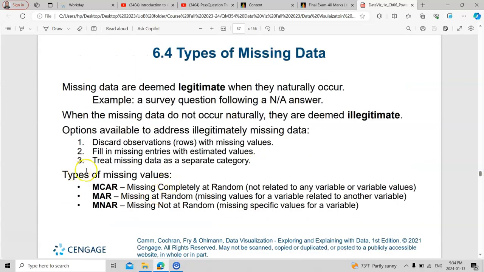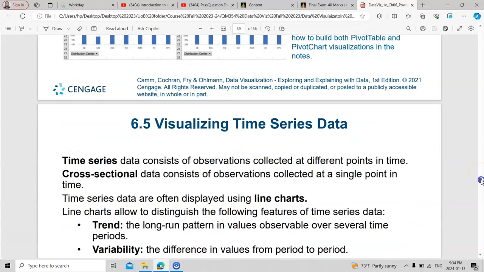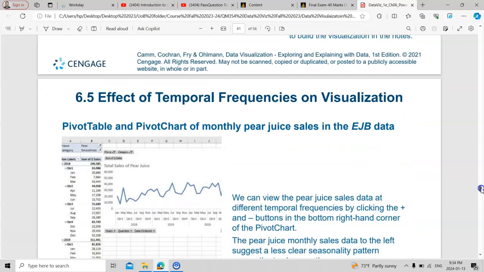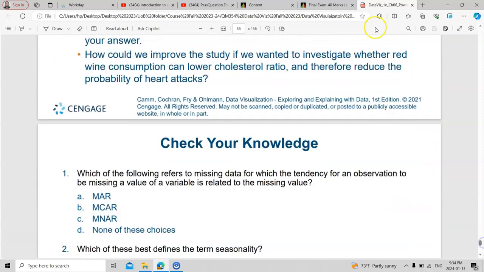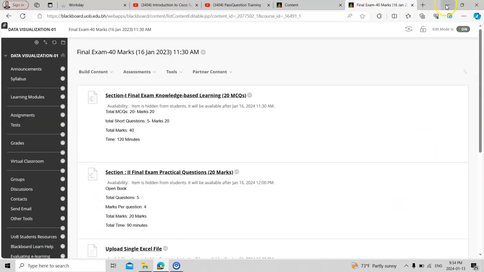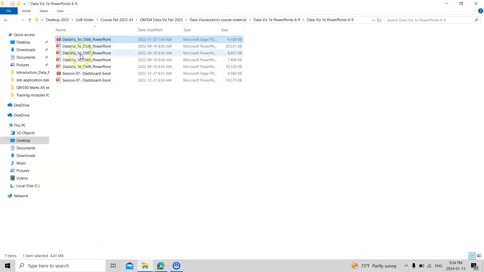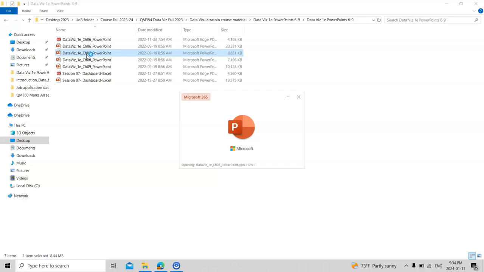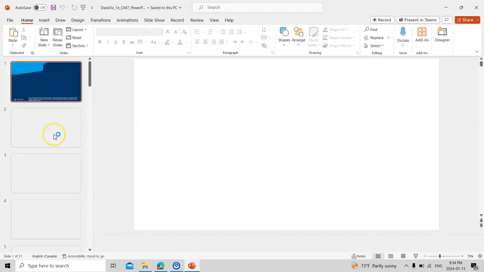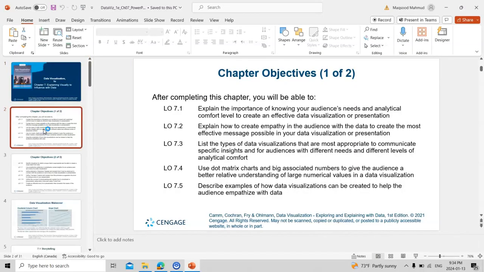These are very important things, the definition for MCAR, missing completely at random. So what is that? You need to understand the concept behind that one, and it could be small MCQs as well. Trend, variabilities. So this is just a sample. It's not necessary that this exactly will come in the exam, but I'm giving you the example of what kind of questions I have designed to test your concept, whether you understand data visualization or not.